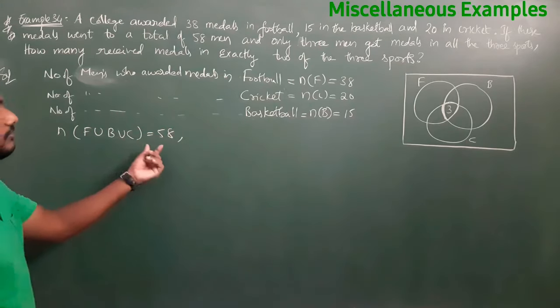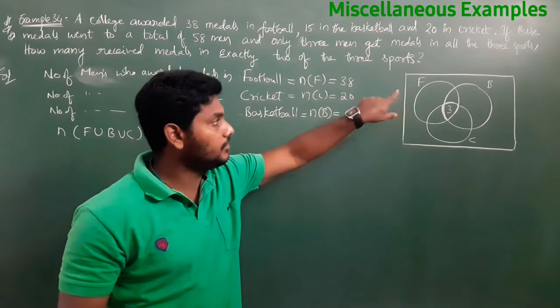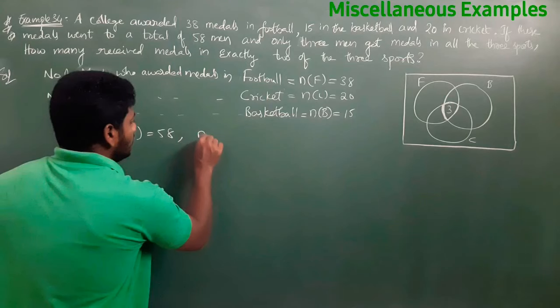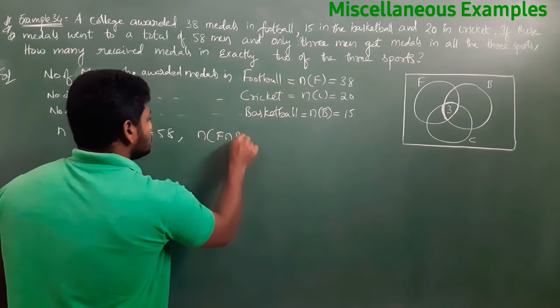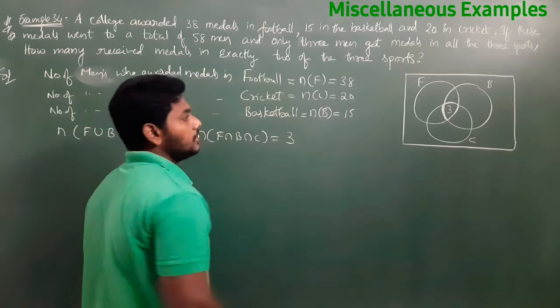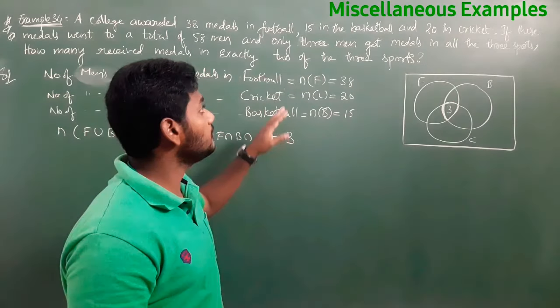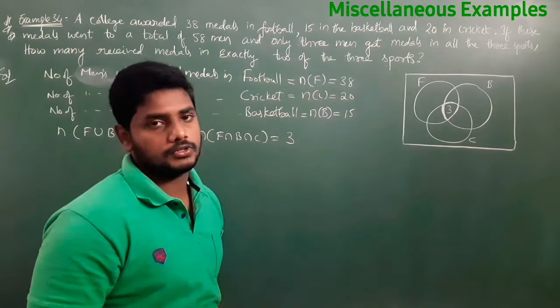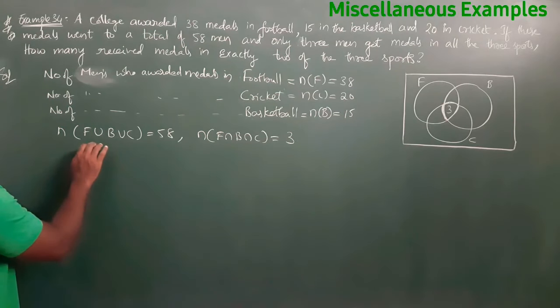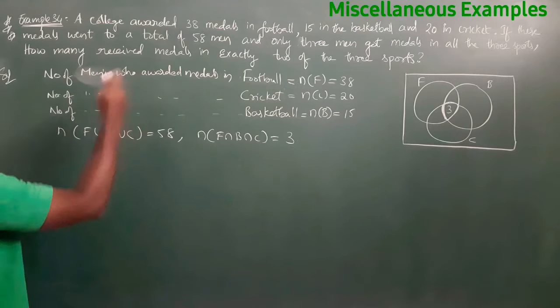And N of F intersection B intersection C is equal to 3, nothing but all three men won medals in all three sports. Right? Next step, by using this formula we will find whatever they ask.